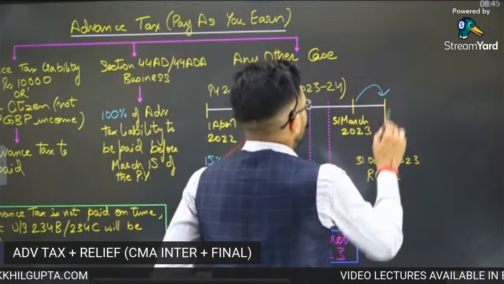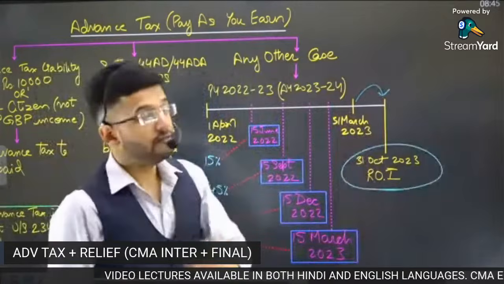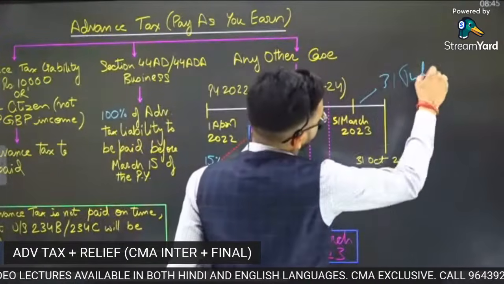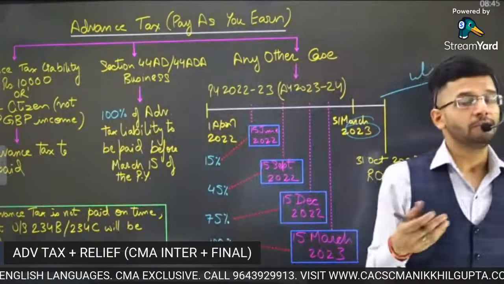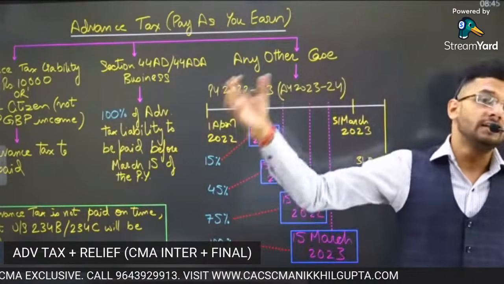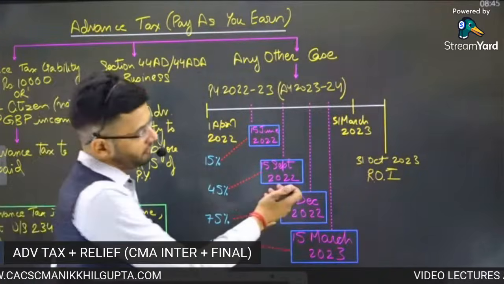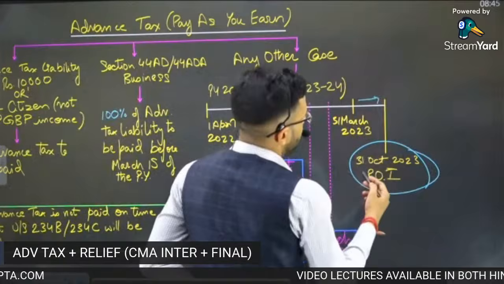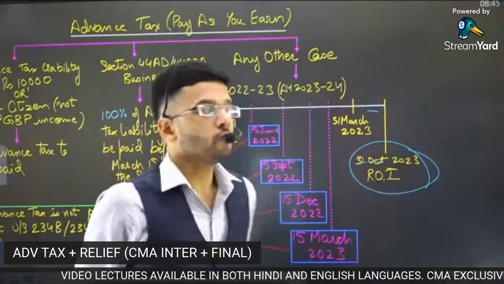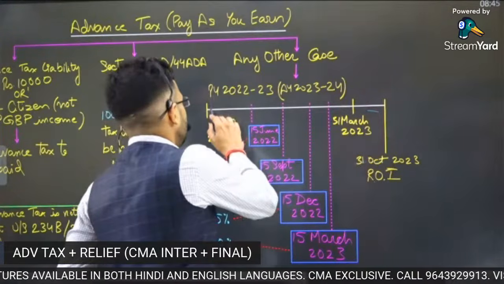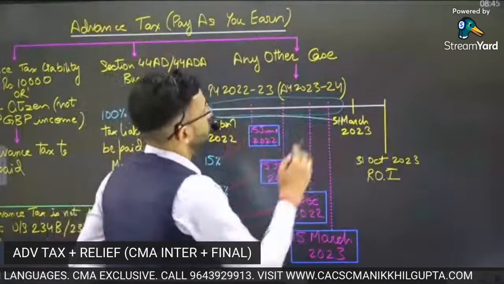Corroborating this point, return of income is required to be filed in the assessment year also. For individuals, the timeline is 31st July of the assessment year, so 31st July 2023 is when return of income is required to be filed. What is return of income? Return of income means a summary of what all incomes have been earned during the year and what taxes have been paid by the individual. All the computations are required to be made in the assessment year because it is practically not possible to make any exact computation in the previous year while you are earning income. It is not possible to compute a tax in the previous year itself.